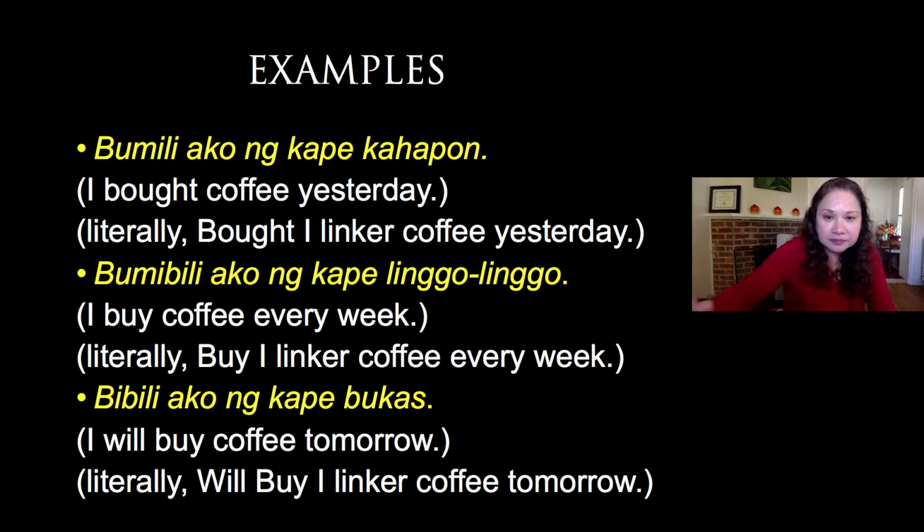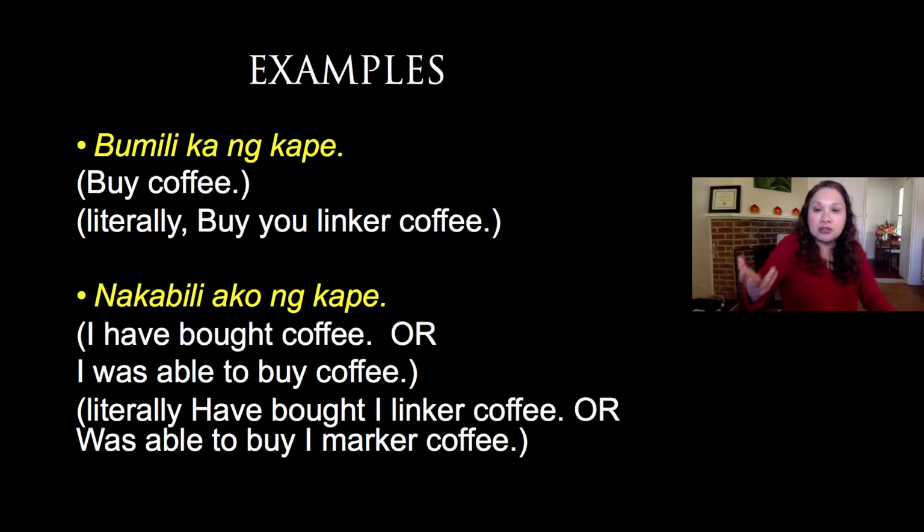So for example, bumili ako ng kape kahapon is I bought coffee yesterday. Bumibili ako ng kape linggo-linggo is I buy coffee every week. And then bibili ako ng kape bukas, I will buy coffee tomorrow. Okay. So now look at the word. Bumili ka ng kape is imperative. You buy coffee. Okay? So when we say, for example, nakabili ako ng kape, notice here that you're using the affix naka. So nakabili ako ng kape has two meanings. It means either I've bought coffee or I was able to buy coffee.